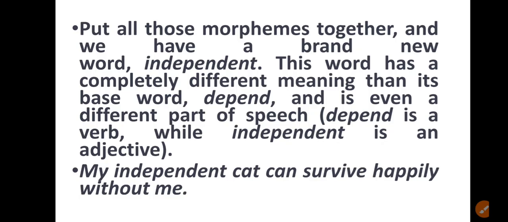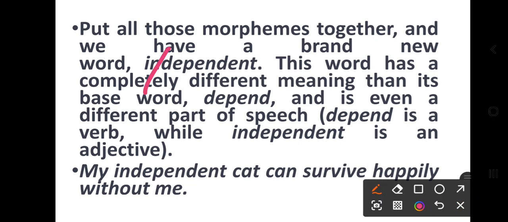Put all those morphemes together and we have a brand new word, independent, because we have added in and ent. So it's a new word with a completely different meaning than its base word. The base word is depend, but independent is a new word and even a different part of speech.